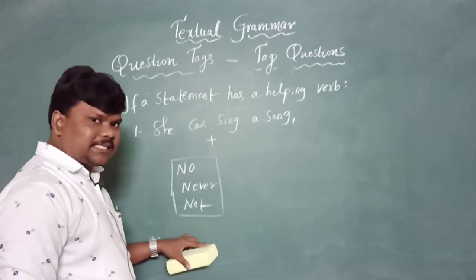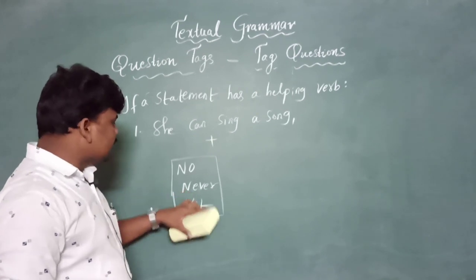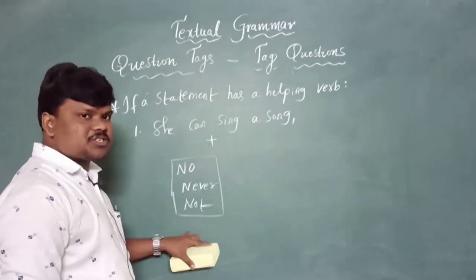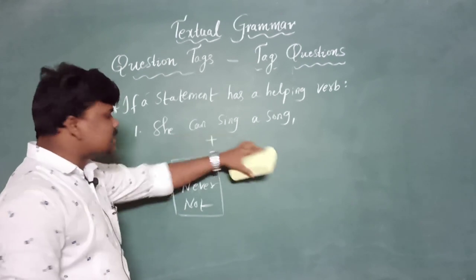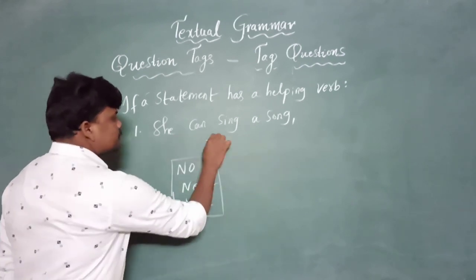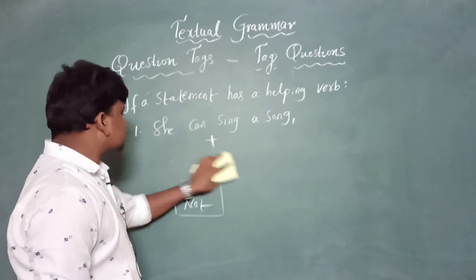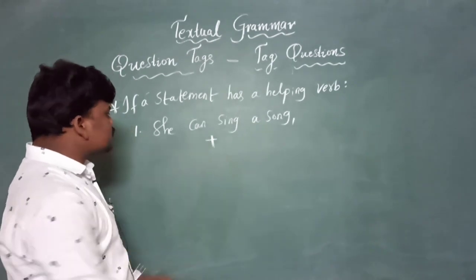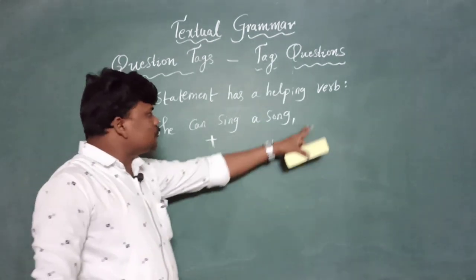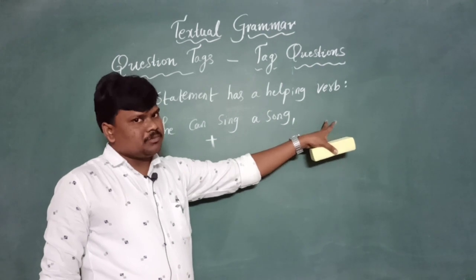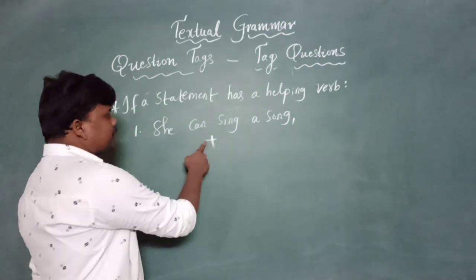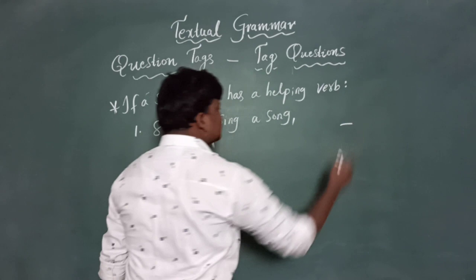These are negative words. If a positive statement is there, we need to write a negative question tag. Positive statement, negative question tag.